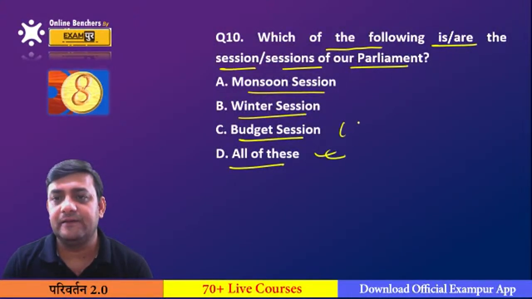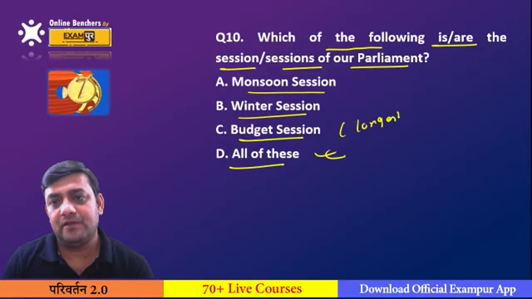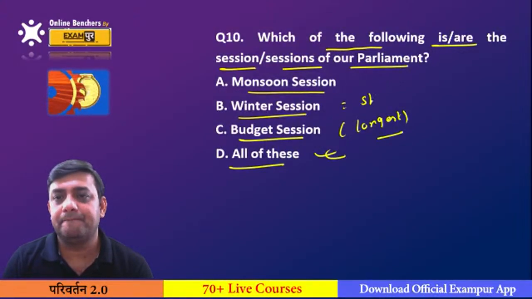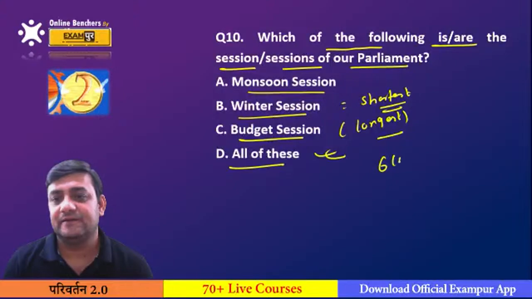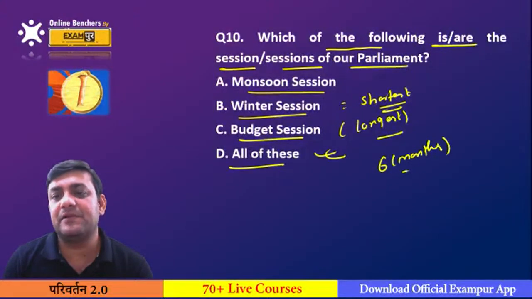Budget session is the longest one and winter is the shortest one. The maximum gap between the two sessions can be 6 months. 6 months can be the maximum gap between the two sessions.